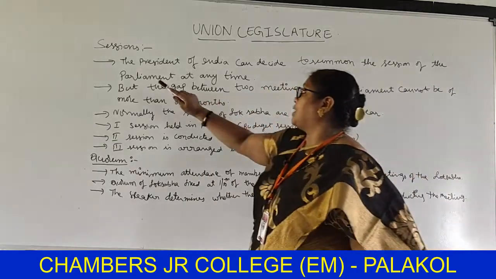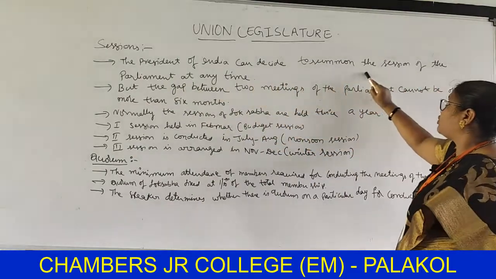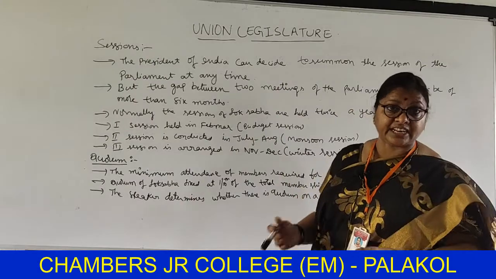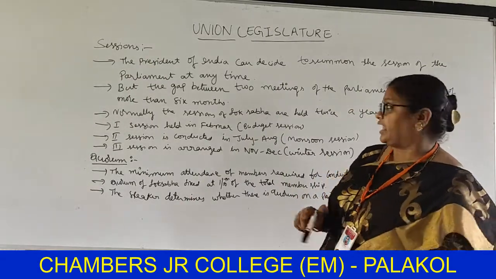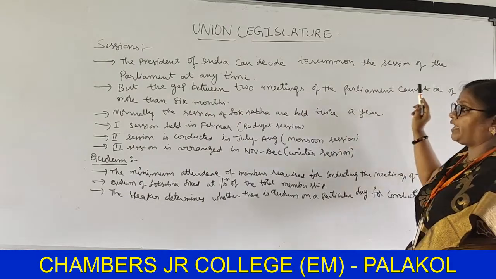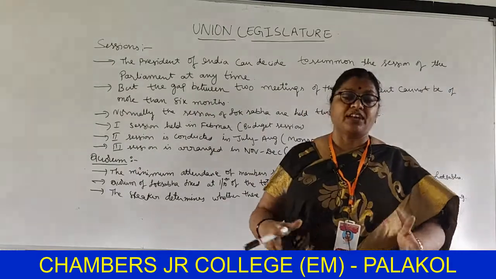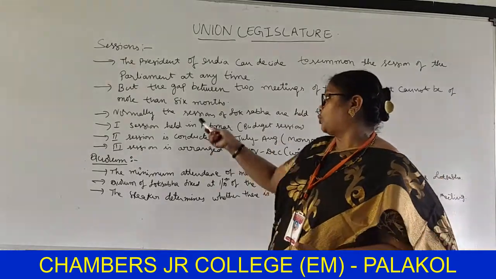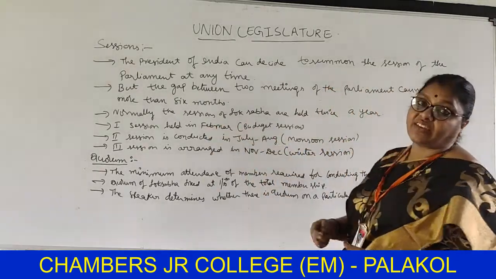Once again, the President of India can decide to summon the sessions of the Parliament at any time, but the gap between two meetings of the Parliament cannot be more than 6 months. Normally the sessions of Lok Sabha are held twice a year.